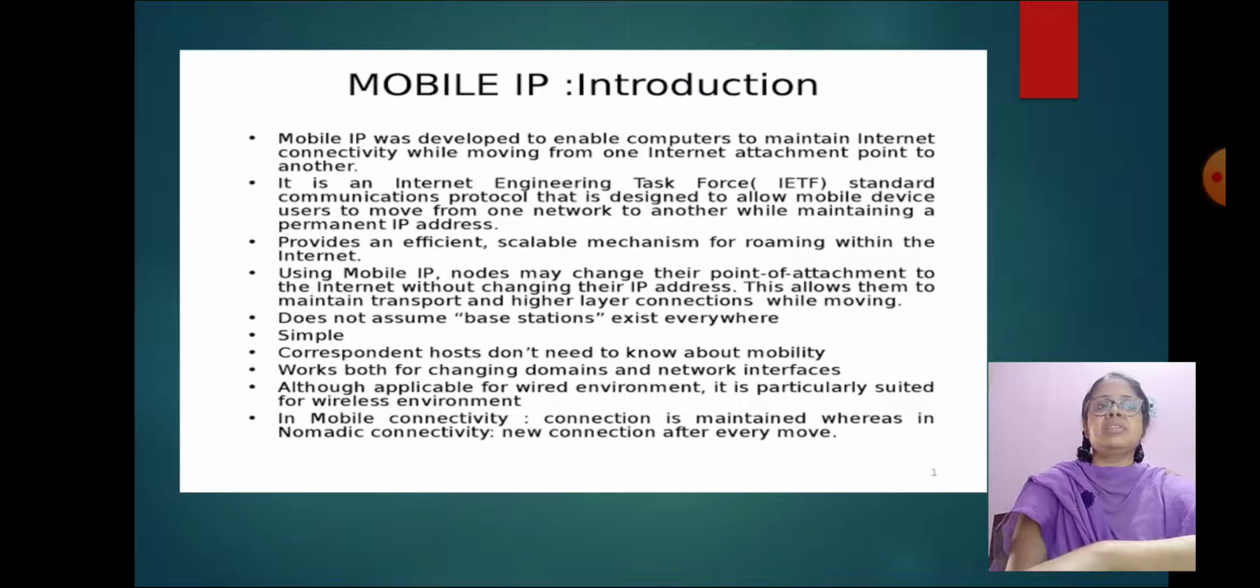Correspondent node sends the data to the mobile node. Data packets contain the correspondent node's address and home address. The packet reaches the home agent, that is the destination. But now the mobile node is not in the home network. It has moved into the foreign network. Foreign agent sends the care of address to the home agent to which all the packets should be sent.